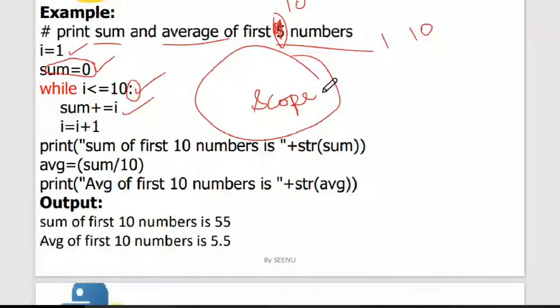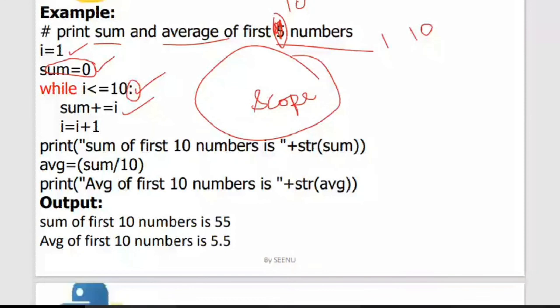So if you want the variable to be available outside the block, declare it outside the block so that it is reachable in every part of your program. The scope of the variable is important, so keep this in mind because you don't want any errors inside your program, right?